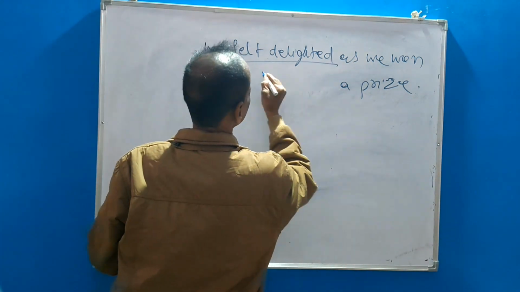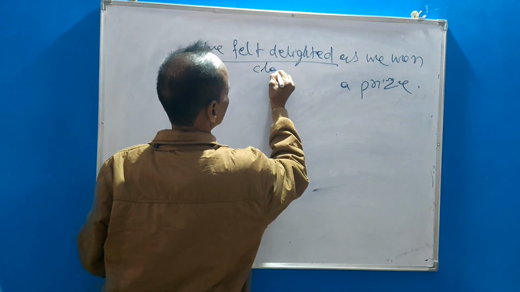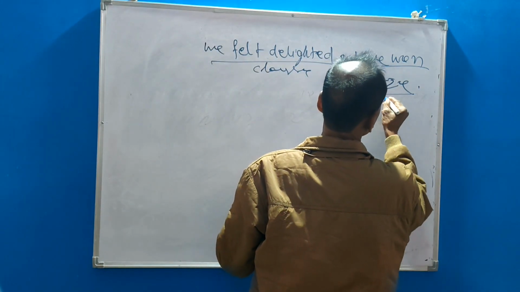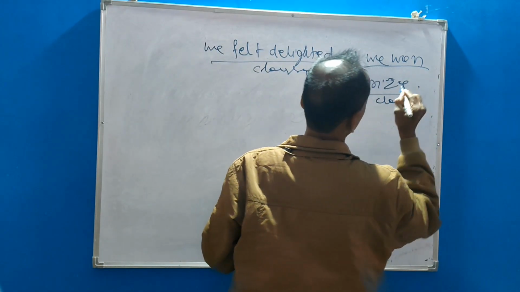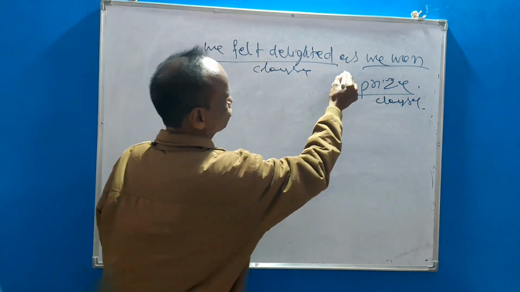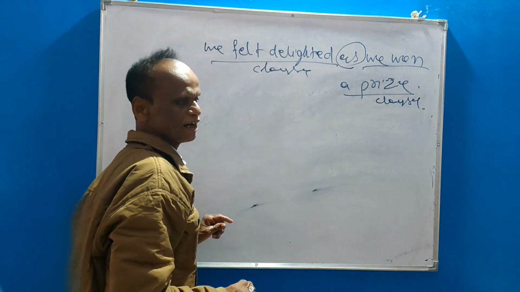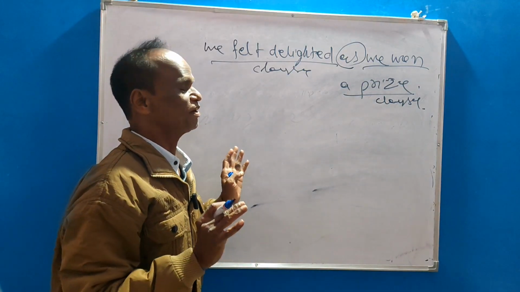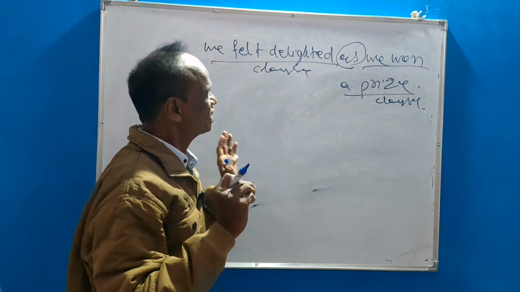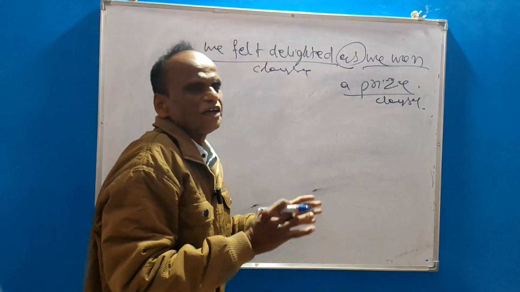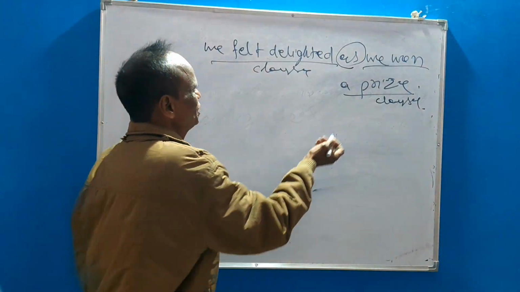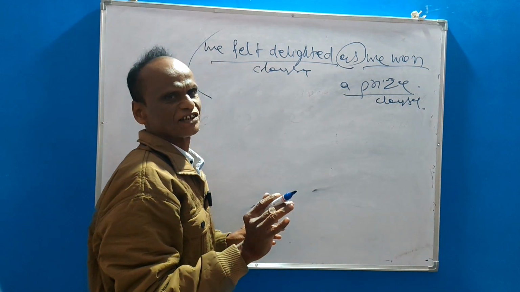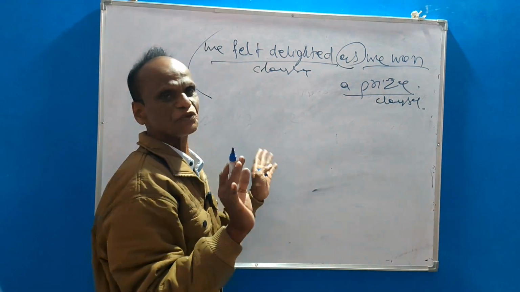So clause, that is single clause. We won a prize, that is clause, single clause. It is joined by conjunction, that is as. So, we felt delighted as we won a prize. We felt delighted as we won in a match. So, increases sweetness of the language and combining ideas. So, clause does two things.